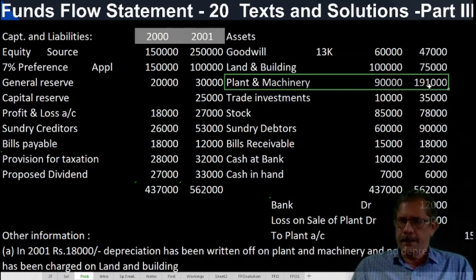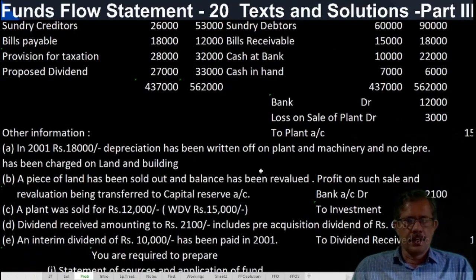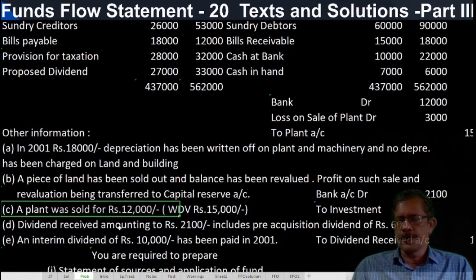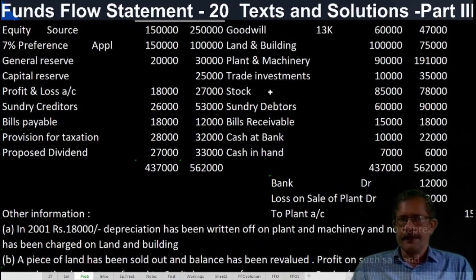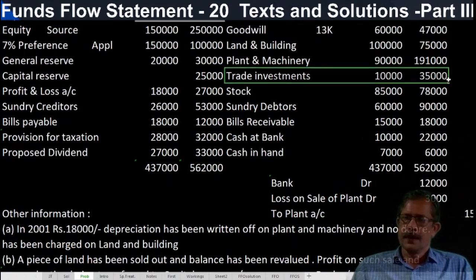Plant and machinery, there is a purchase, application. And sale also there. Source is also there. How much was that? A plant was sold for 12,000 rupees. 12,000 rupees should be shown as a source, and some amount we have calculated in plant and machinery account. Balancing figure, 1,34,000 something. So that should be treated as an application, purchase of plant. Correct? Investments. Some balancing figure is there. 600 is credited. The remaining figure will be treated as purchase of plant.